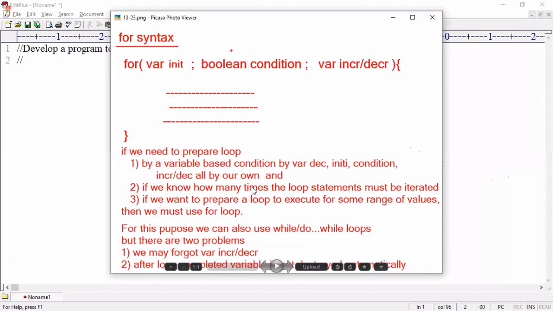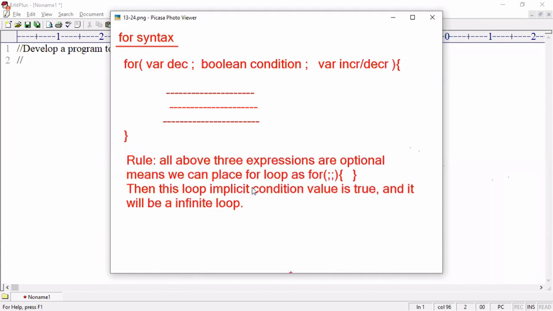For loop: we need to prepare a loop by a variable based condition, by variable declaration, initialization, condition, increment, decrement, all on our own. If you want to know how many times the loop statement must be iterated, if you want to prepare a loop to execute for some range of values, then we must use the for loop. For this purpose, we can also use while and do while loops, but there are two problems. We may forget variable incrementing, decrementing. After the loop is completed, the variable is not destroyed automatically.